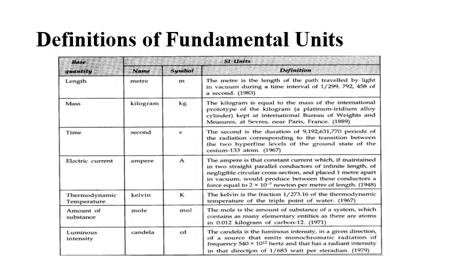See, in the SI system, there are 7 basic units and 2 supplementary units. The 7 basic or fundamental units are length, mass, time, electric current, thermodynamic temperature, amount of substance, and luminous intensity. So these are the quantity names.